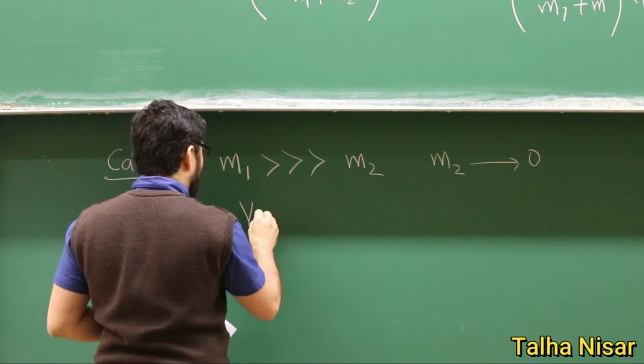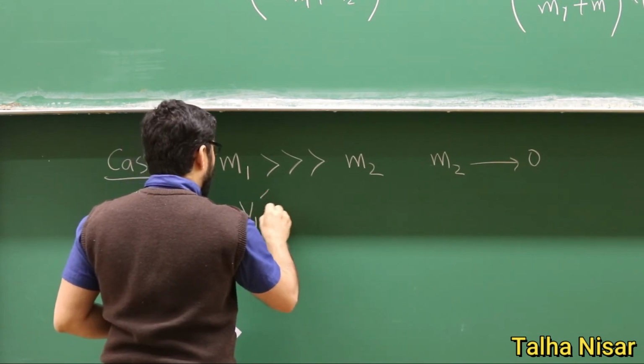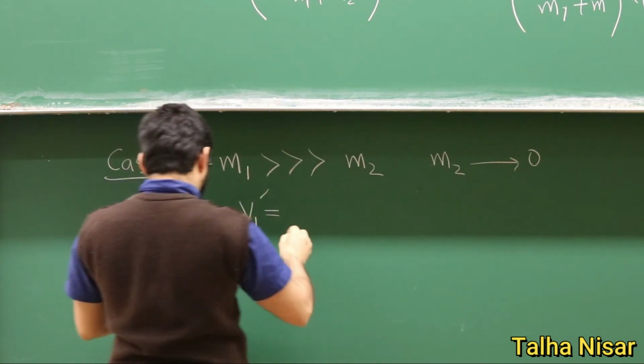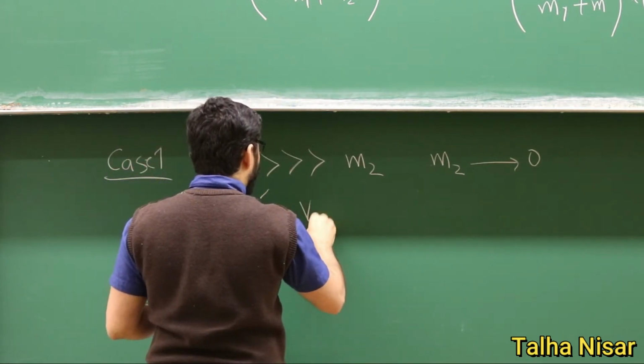We have v1 prime, and if we put the values there, it will be equal to the initial velocity.